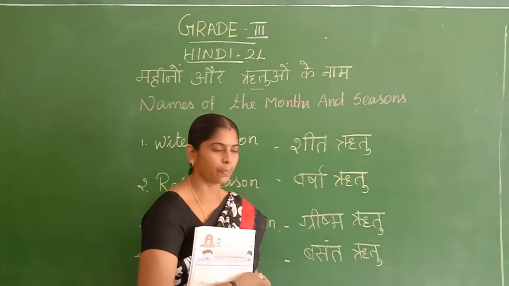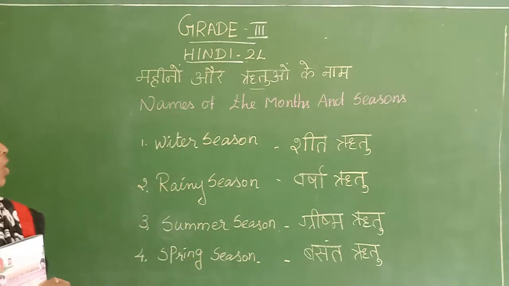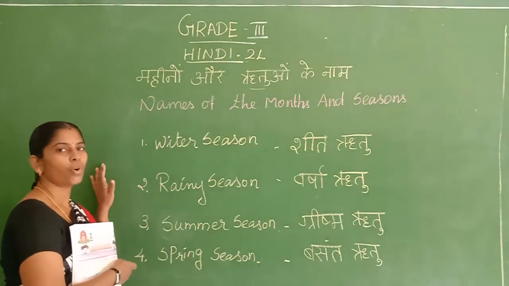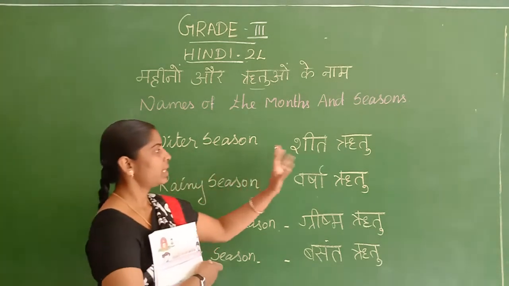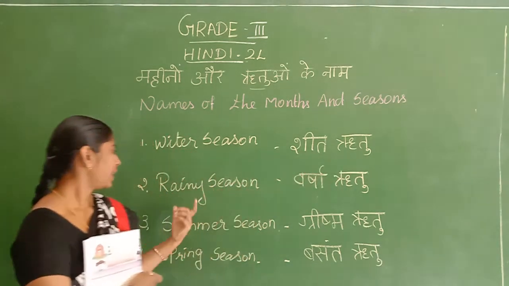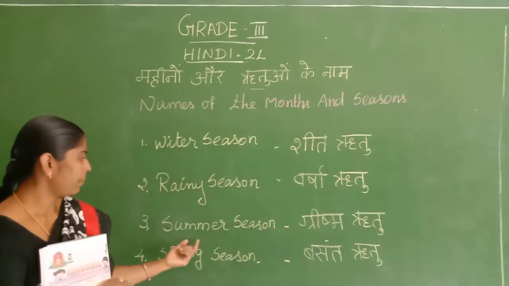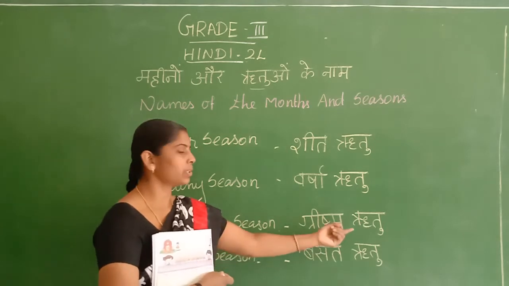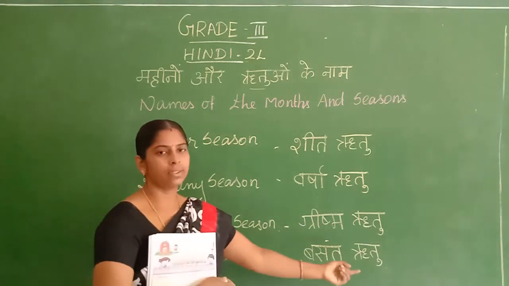Basant Ritu, spring season. Okay, how many seasons in India? 4 seasons. What are they? Winter season, Sheet Ritu. Rainy season, Varsha Ritu. Summer season, Grishma Ritu. And spring season, Basant Ritu.